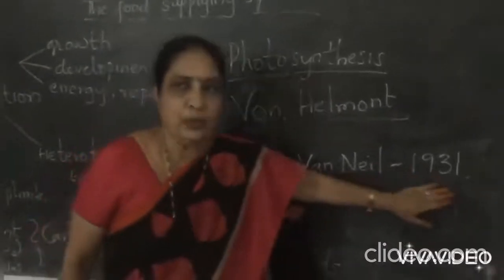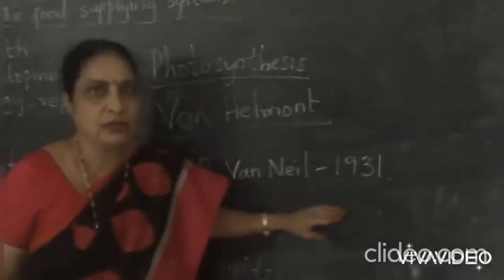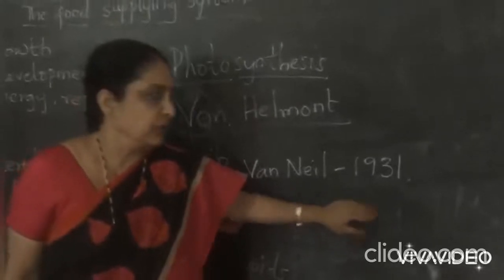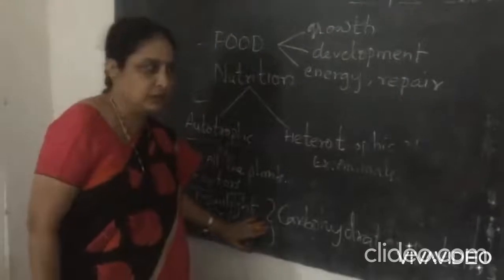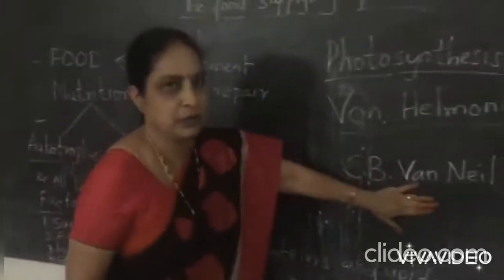He formulated an equation that explained photosynthesis. What is his equation?